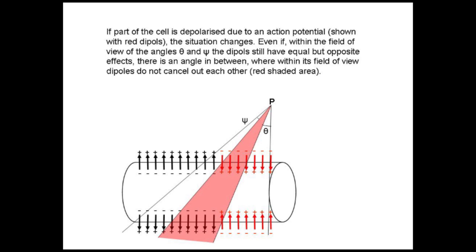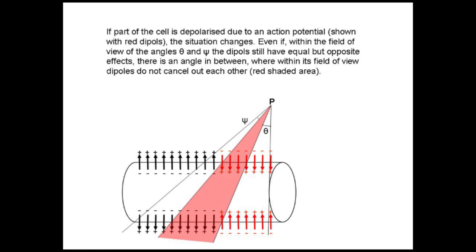created by the junction between the depolarized and polarized parts of the cell. The polarized parts and the depolarized parts by themselves do not contribute. As you can see, the theta and the phi do not contribute to this dipole. The dipoles within their field of view add up to zero. The only part that contributes is the junction between the polarized and depolarized parts of the cell.